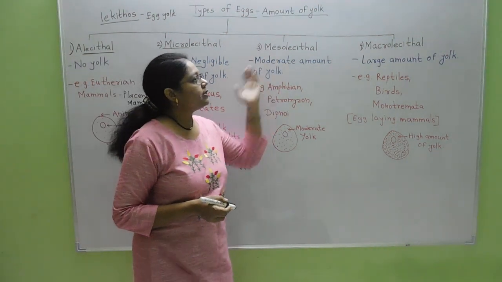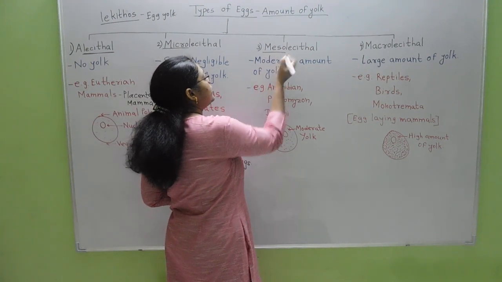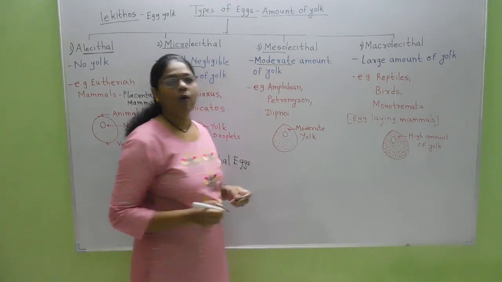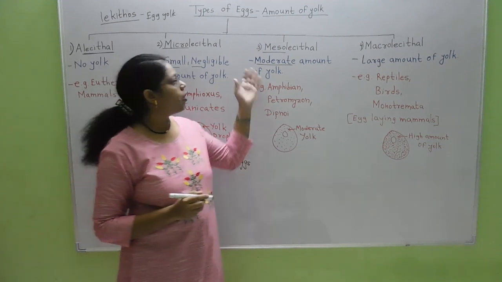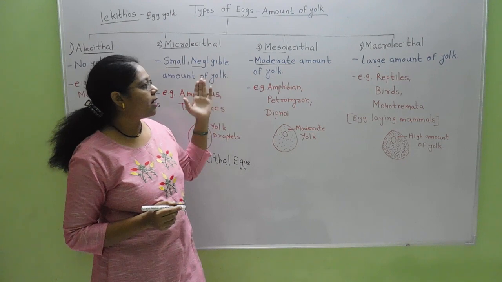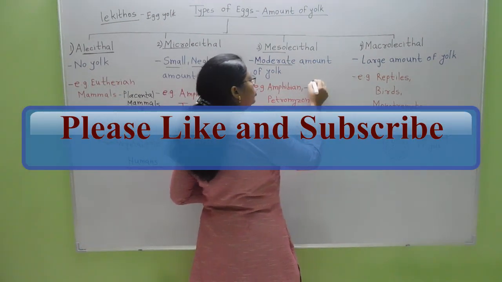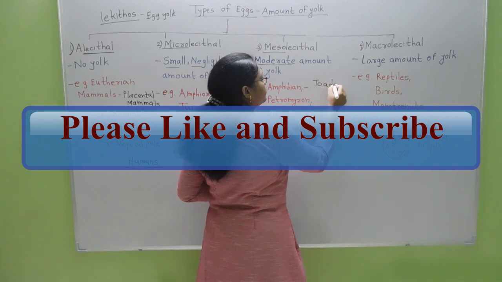Then the next one is mesolecithal eggs. Meso is nothing but a moderate amount. Such eggs contain a moderate amount of yolk, and are present in amphibians, that is in toads and frogs.